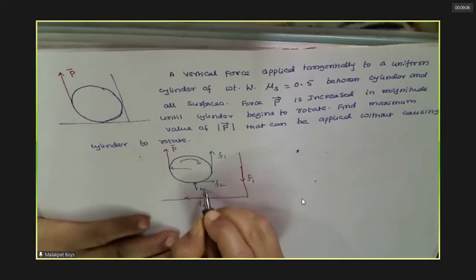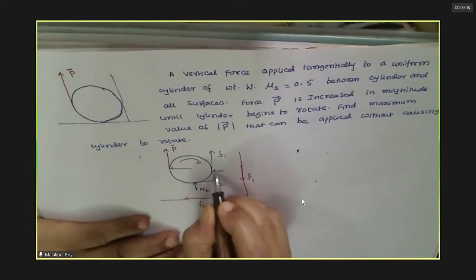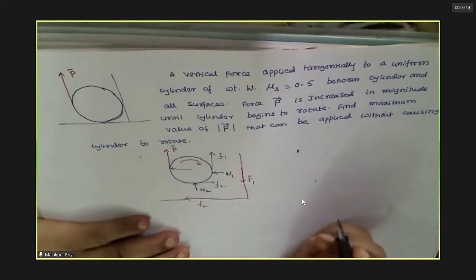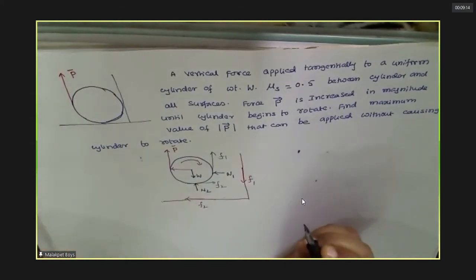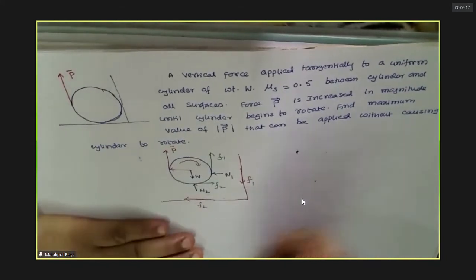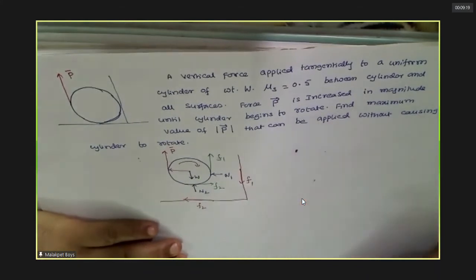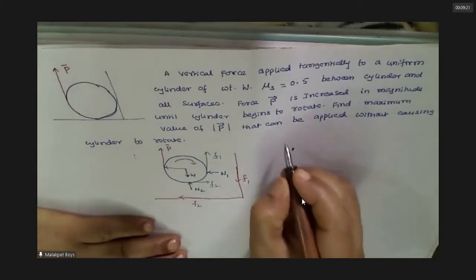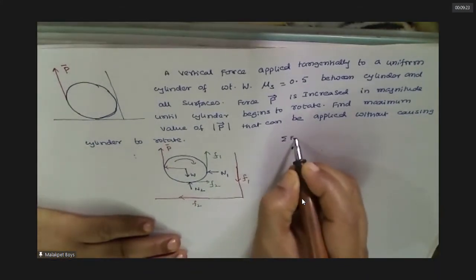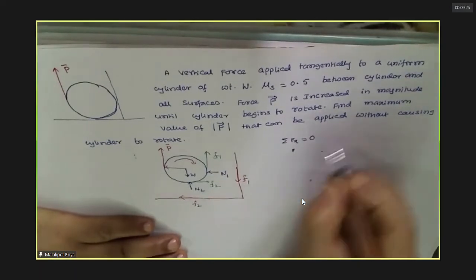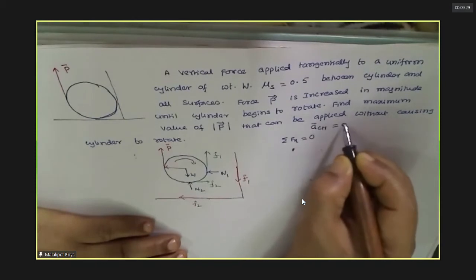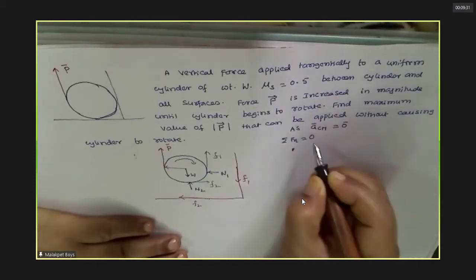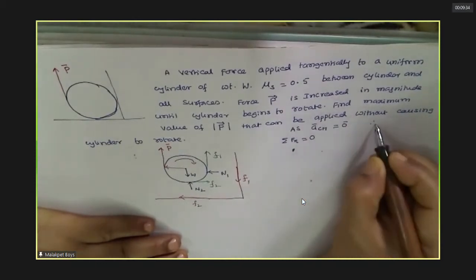So this is N2, the normal reaction, and the last one is the weight. These are the forces now. What is the first step I said? Sigma Fx equals 0, because the cylinder is not moving, therefore the external force must be zero.